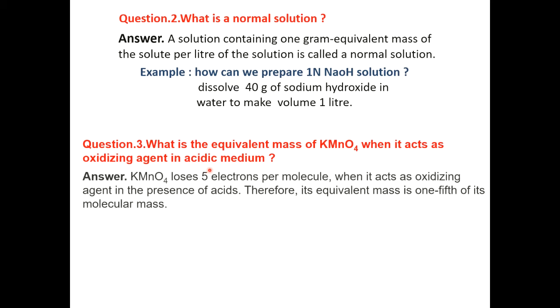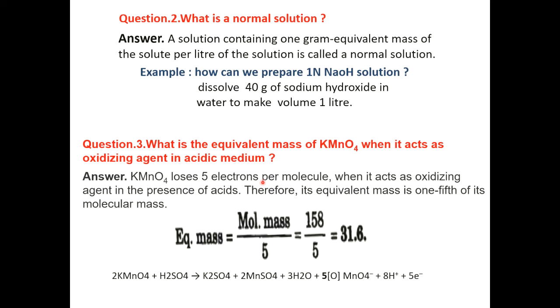Now the equivalent mass: KMnO4 gains 5 electrons per molecule when it acts as an oxidizing agent in the presence of acids. Its equivalent mass is 1/5 of its molecular mass because of the 5 electrons per molecule. So equivalent weight is equal to molecular mass divided by the number of electrons, which is 5.